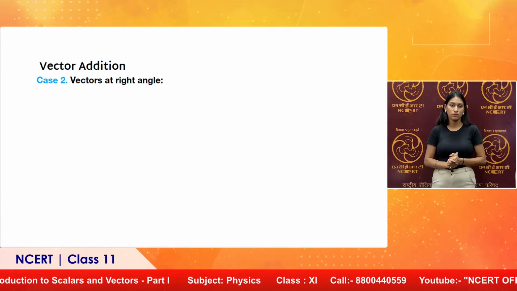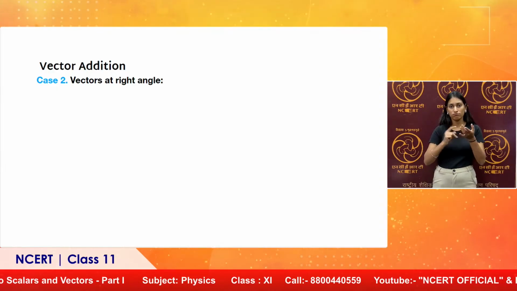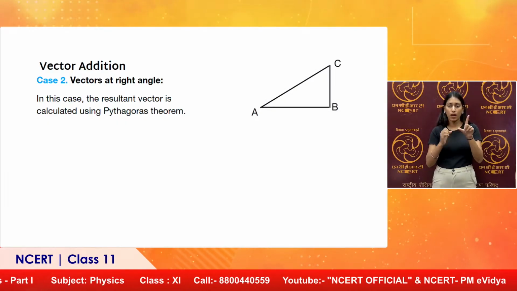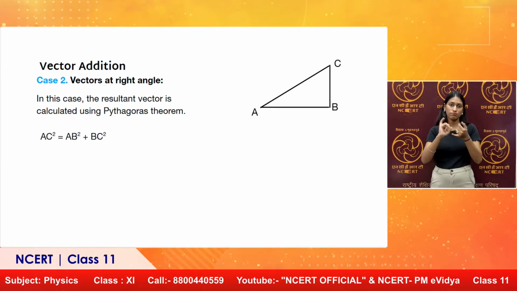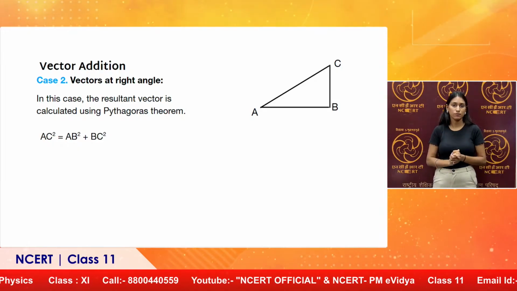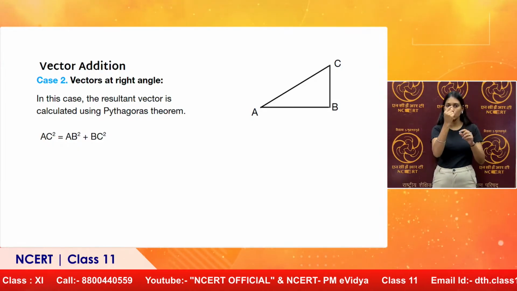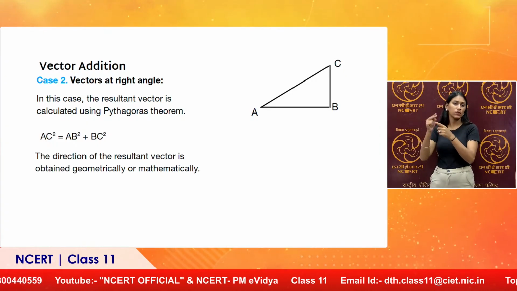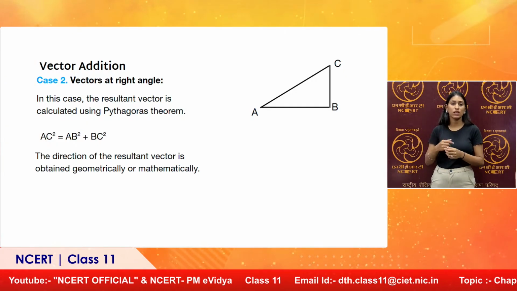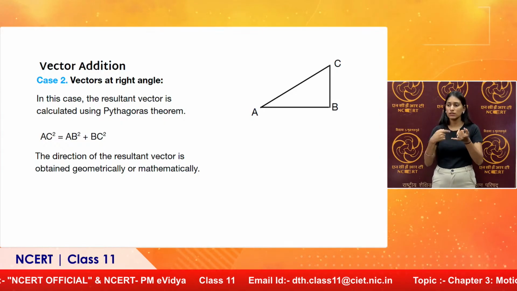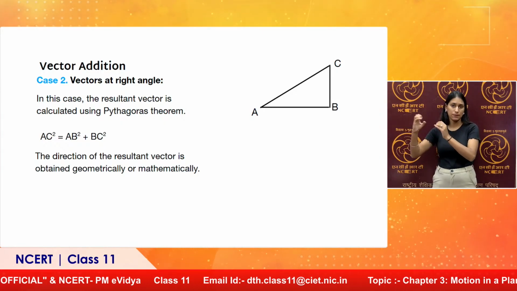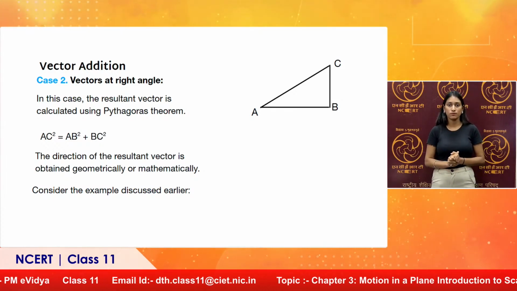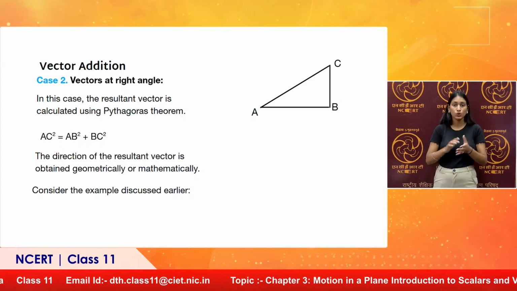Now, vectors at right angles, easy to add because here Pythagoras theorem can be applied. This we have seen in previous example, AC square is AB square plus BC square. So, here we are adding two vectors AB and BC. The net or resultant vector is AC. The direction, as we said earlier, we can find geometrically or even mathematically. Now, how to get the direction mathematically will be clear with an example.